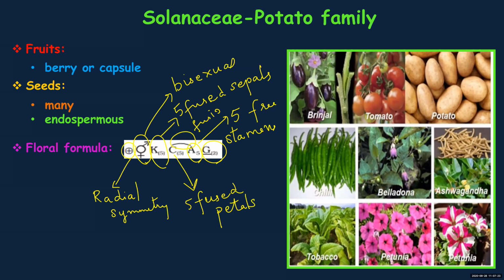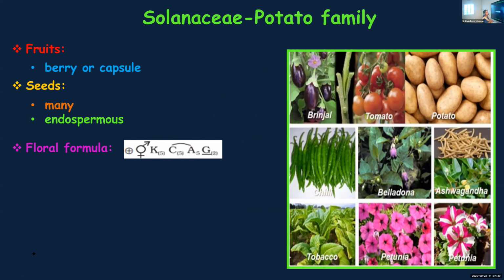Gynoecium is superior, and one more thing is given in bracket. Bicarpellary, and those 2 carpels are fused. Got it? So this is how we get an idea about the plant from the floral formula.